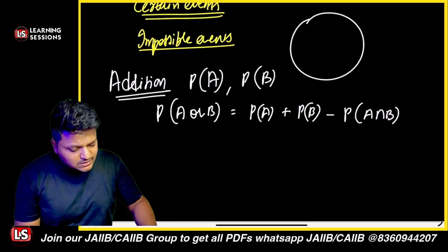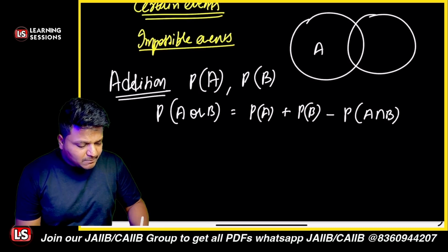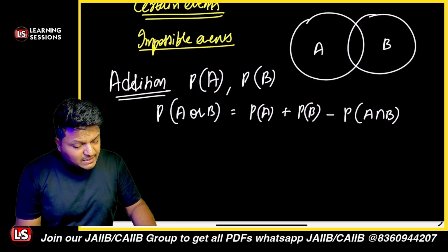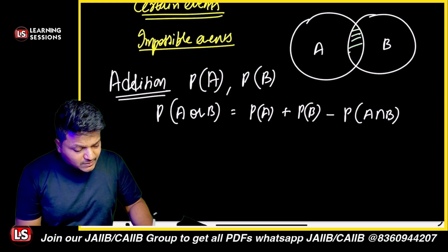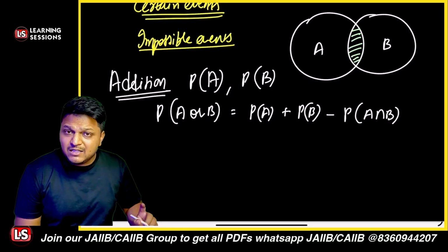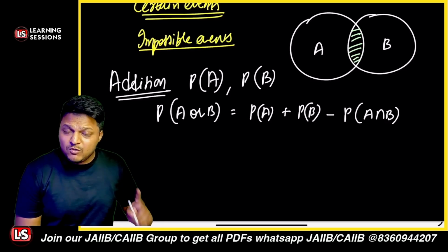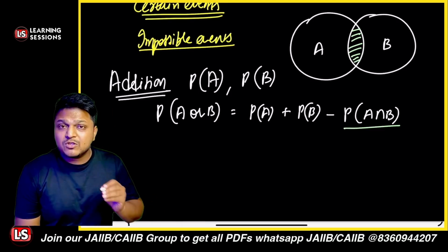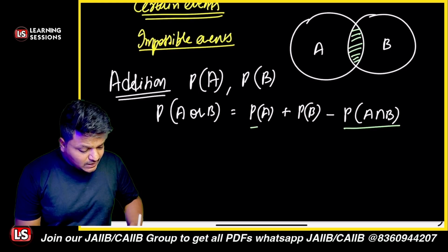Just draw these diagrams. Let's say this is indicating probability of A, this is indicating probability of B. When we are adding them up, this particular point space, which is the intersection between these two, will come up twice. So we subtract the one part, right? So this is how probability of A or B will come up.